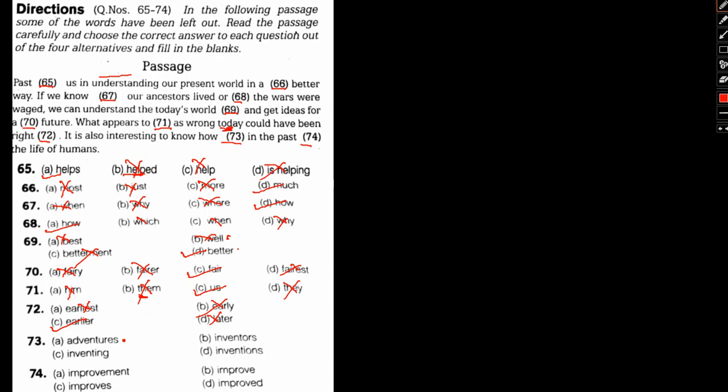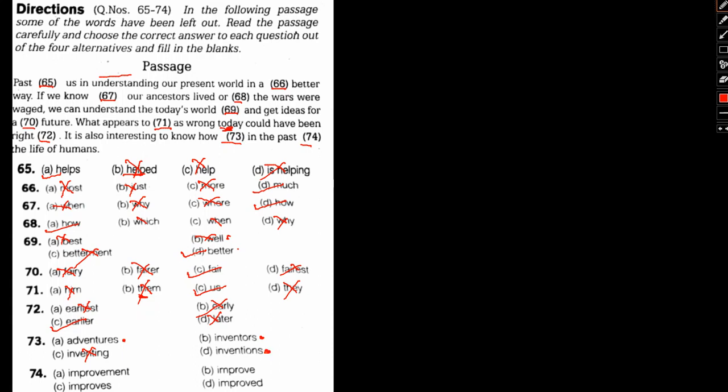Inventors in the past. Okay, it is just to know how inventors in the past. Inventing in the past will be wrong, and inventions in the past. Okay, inventions can be another answer.